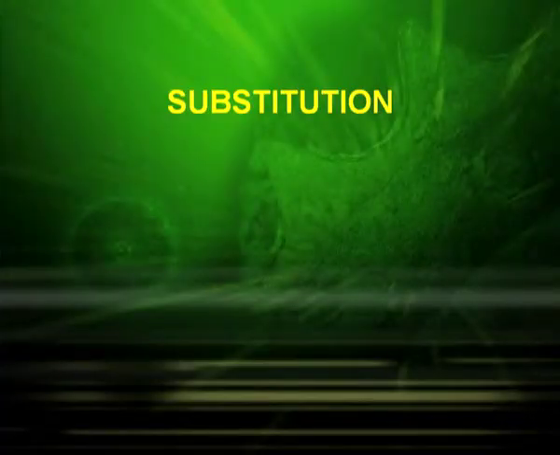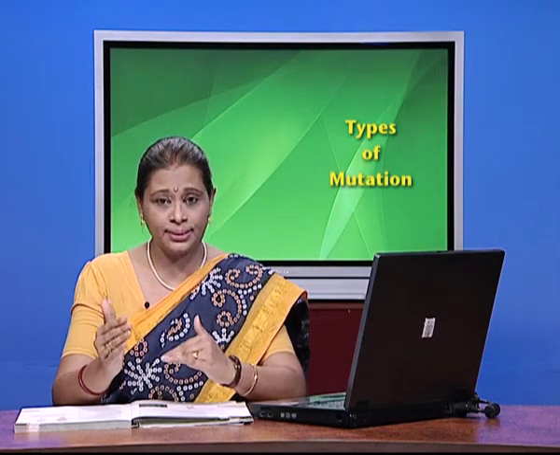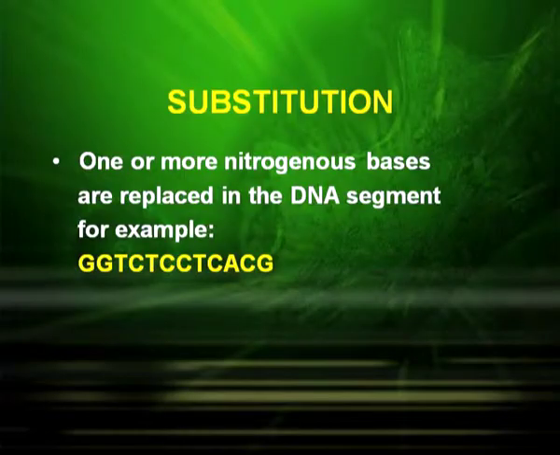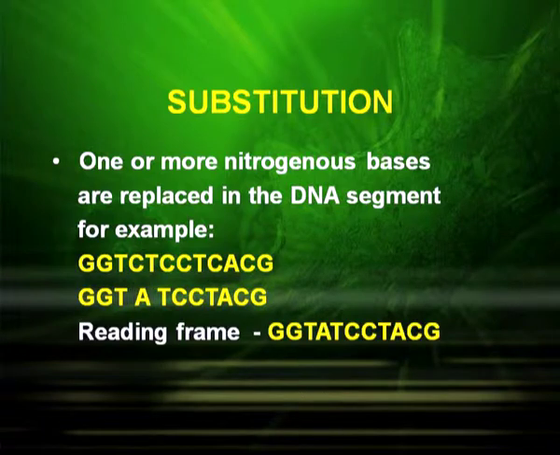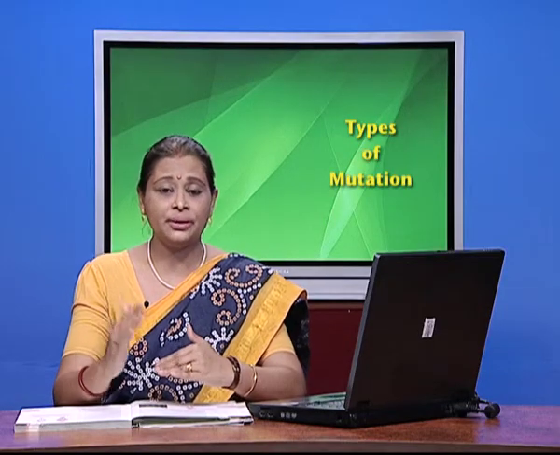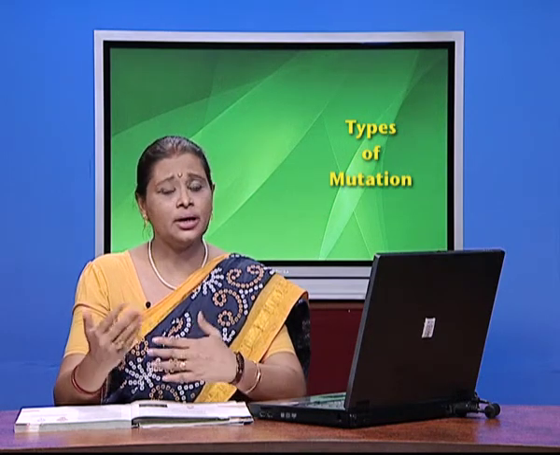Now let's have a very common type of mutation called substitution, where one or more nitrogenous bases are replaced in the DNA segment. Again we will start with the hypothetical DNA sequence GGT, CTC, CTC and ACG. Here let us say the C is replaced by A after GGT. So what does the reading frame become now? It becomes GGT, ATC, CTA, CG. So the whole reading frame changes and we get an abnormal protein that results in a mutation.